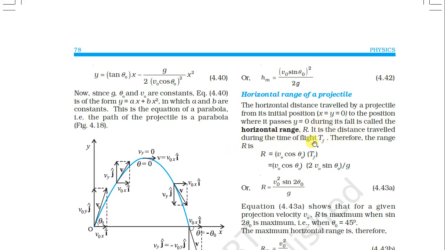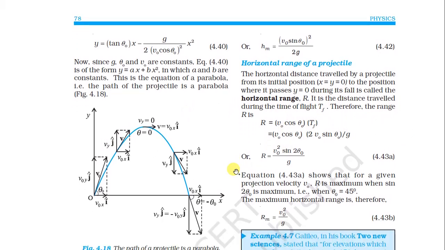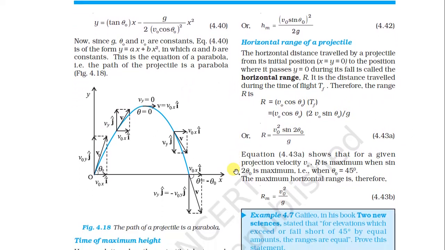How much distance is traveled during the time Tf? So the range R equals V0 cos theta 0 into Tf, which equals V0 cos theta 0 into 2 V0 sin theta 0 divided by g. So R equals V0 squared sin 2 theta 0 divided by g, since 2 sin theta cos theta equals sin 2 theta.